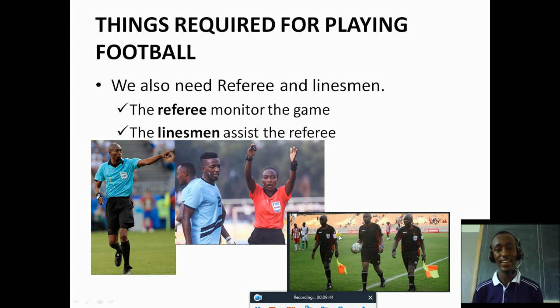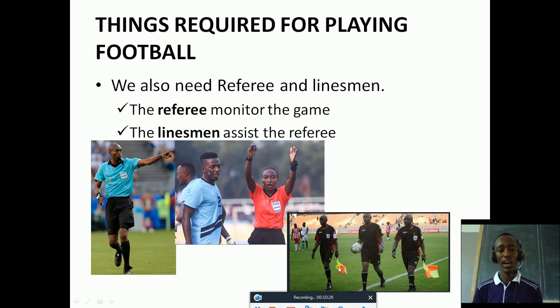But also we need referees and linesmen. Referees and linesmen. Who is a referee and who is a linesman? A referee, we say, is the one who monitors the game. You are a player, but you must have the one who will monitor you. If you play an unfair game, who will say that you play unfair? If we are going to start our game, who will say start? If we are going to finish or end our game, who is going to say that now is time for us to stop our game? So it's called a referee.